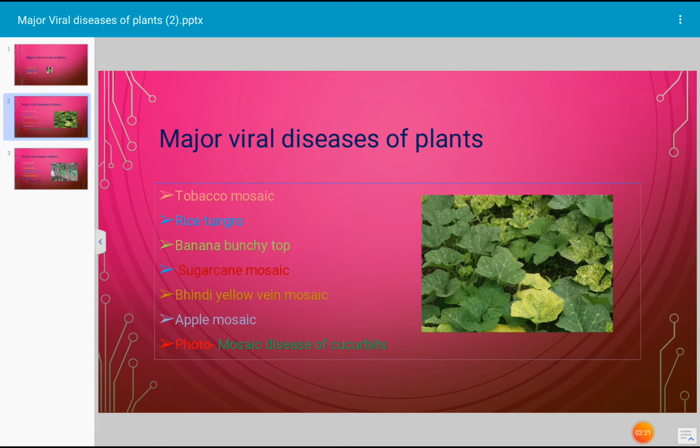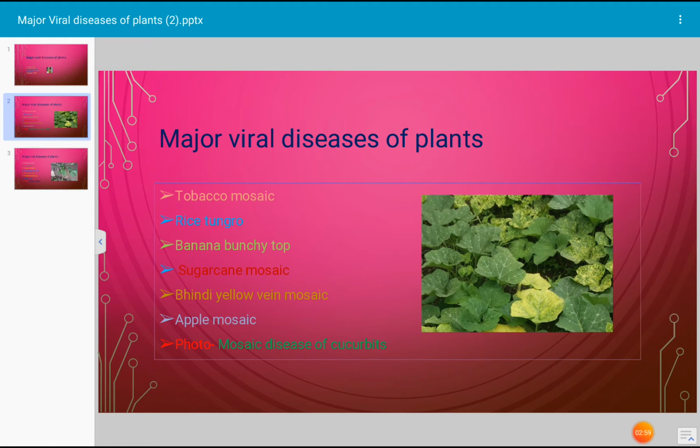Another very important virus disease is banana bunchy top disease. It is of major importance because it causes heavy economic losses of the crop, and banana is the host plant. In this case, stunted growth of the banana plant takes place. Leaves develop into a dense rosette-like structure at the apex. Marginal chlorosis and leaf curling are very common. This disease is caused by a pathogenic virus known as banana virus 1.